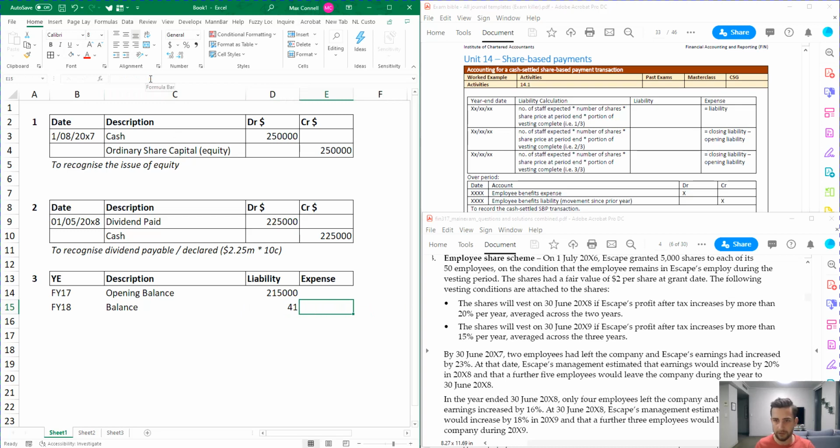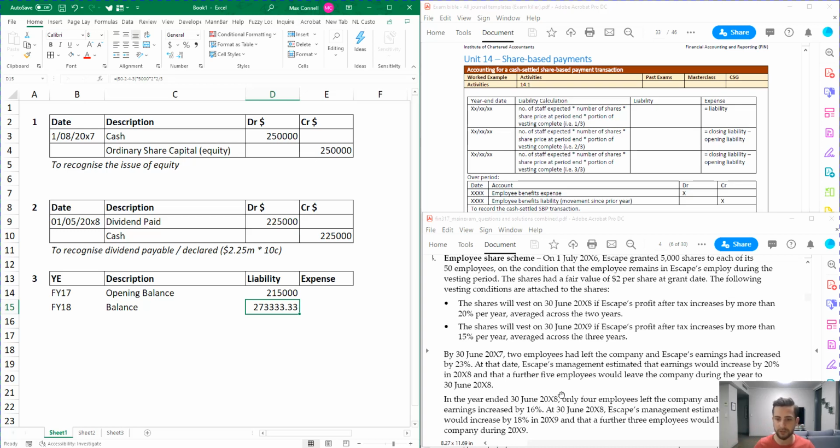Okay, the next thing that we need to do is the number of shares. So it's still going to be 5,000. And the share price is still going to be $2. So 5,000 times 2. But the only thing that we need to do now is apportion it by the number of years left. So as I mentioned before, the new information there is that at 30 June 2018, the earnings for that year were actually 16% as opposed to the 20% forecasted.